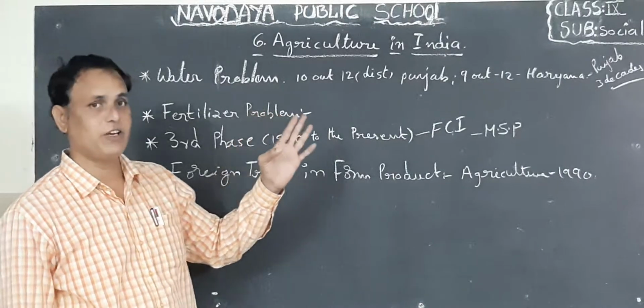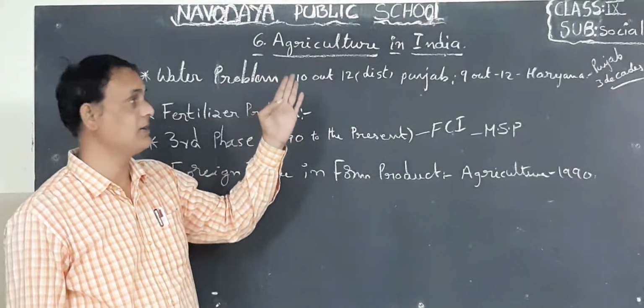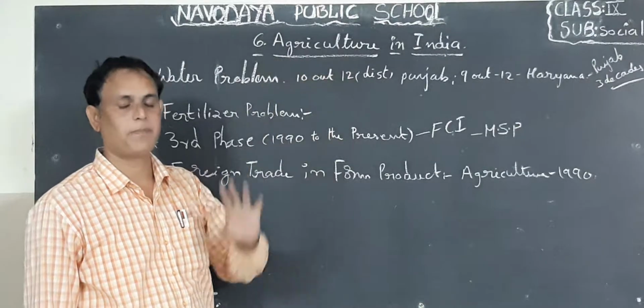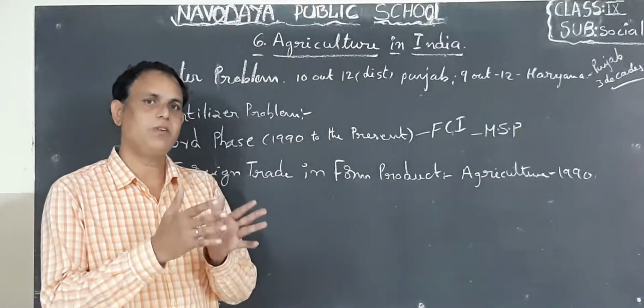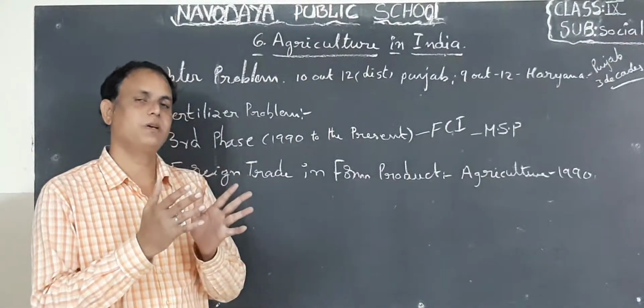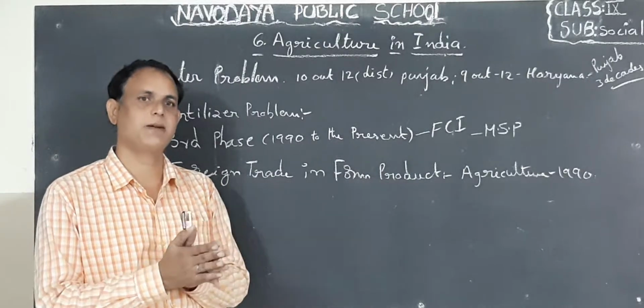Okay, children. Now we are in the 6th lesson. What is the 6th lesson? Agriculture in India. Okay, children. In the previous classes also we discussed many points in this agriculture lesson.